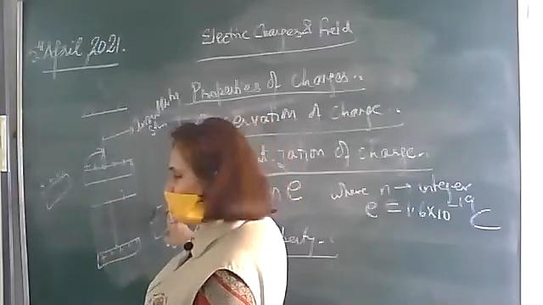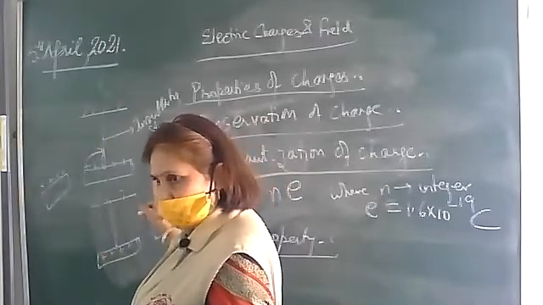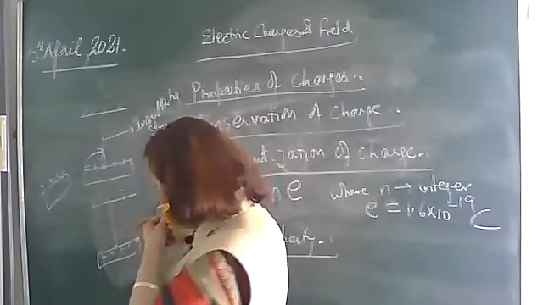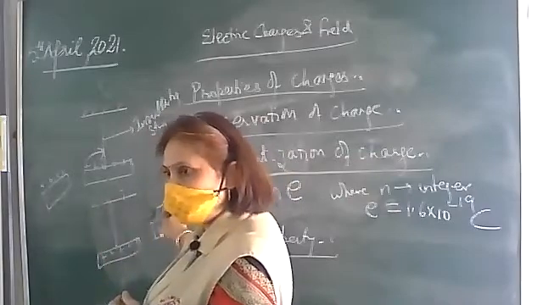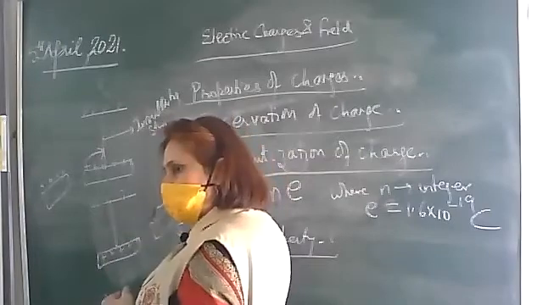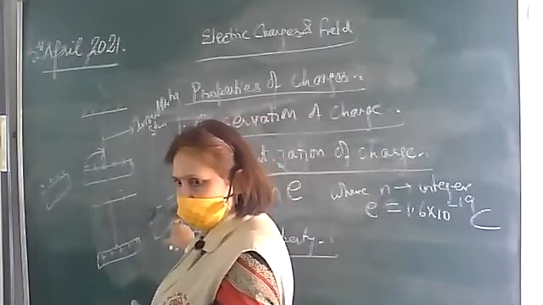Why are the charges transferred to the ebonite rod? What was it rubbed with? Fur. Okay? In the fur, how were they? Charges were loosely bound. Electrons were loosely bound as compared to the ebonite rod. So from where to where were the charges transferred? From the fur to the ebonite.